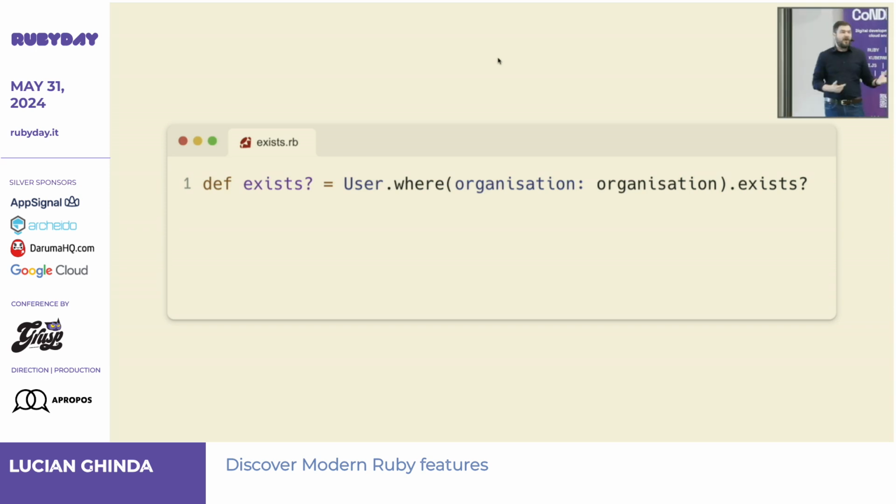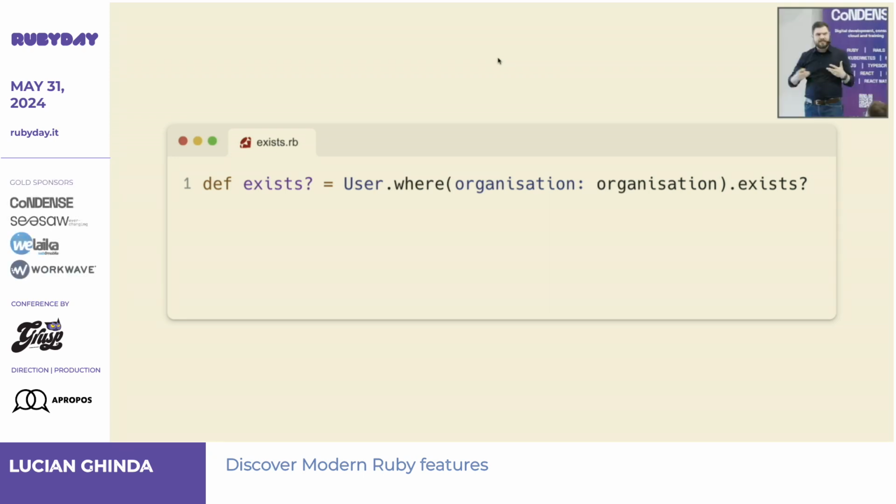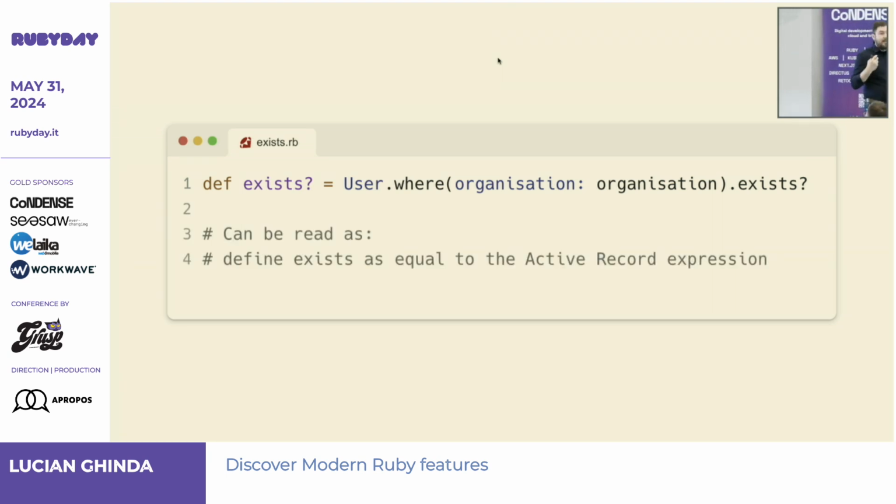You might find this weird. I was reading the feature discussion, and people were saying, this is confusing for me. Is this a variable or not? And for me, it's not confusing. There is a def before, and then there is an equal there. So I read this very naturally, like: define exists as equal to that ActiveRecord expression.